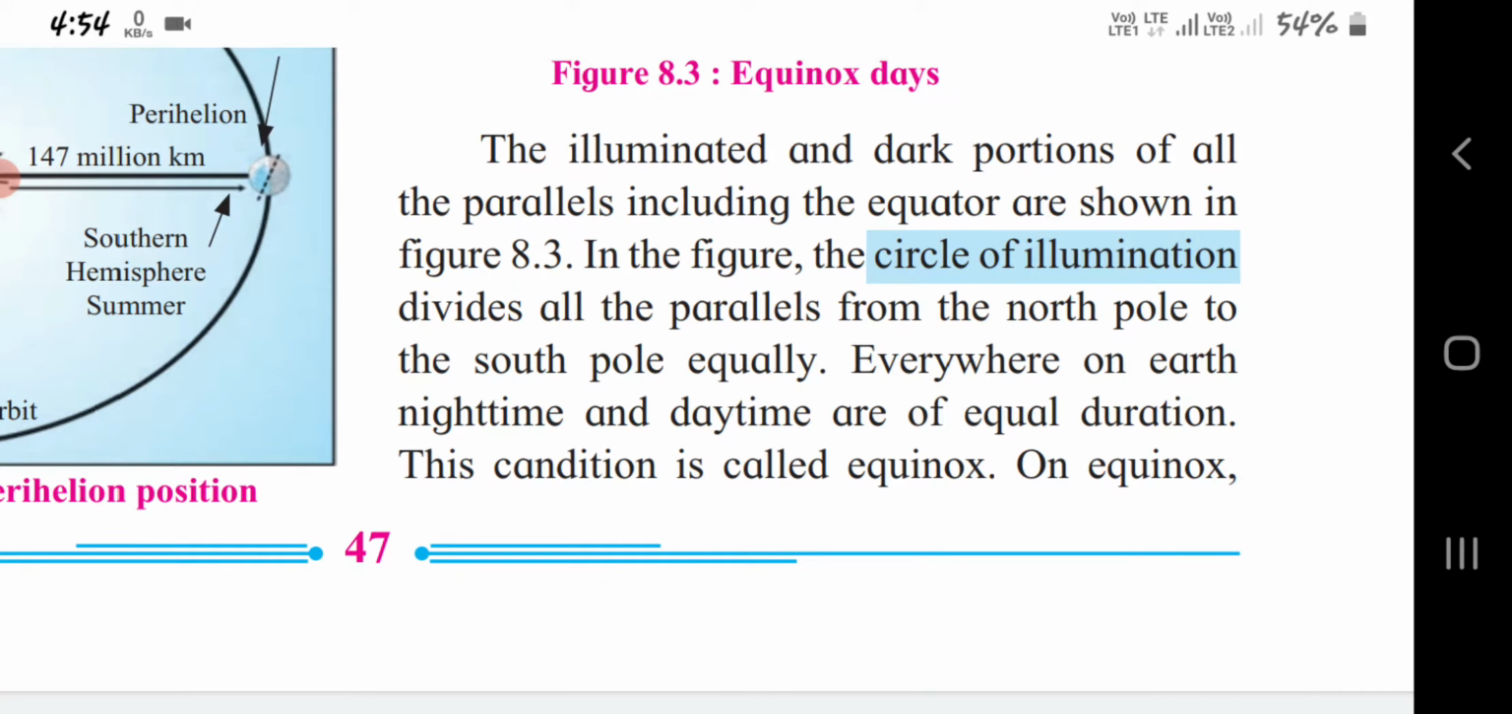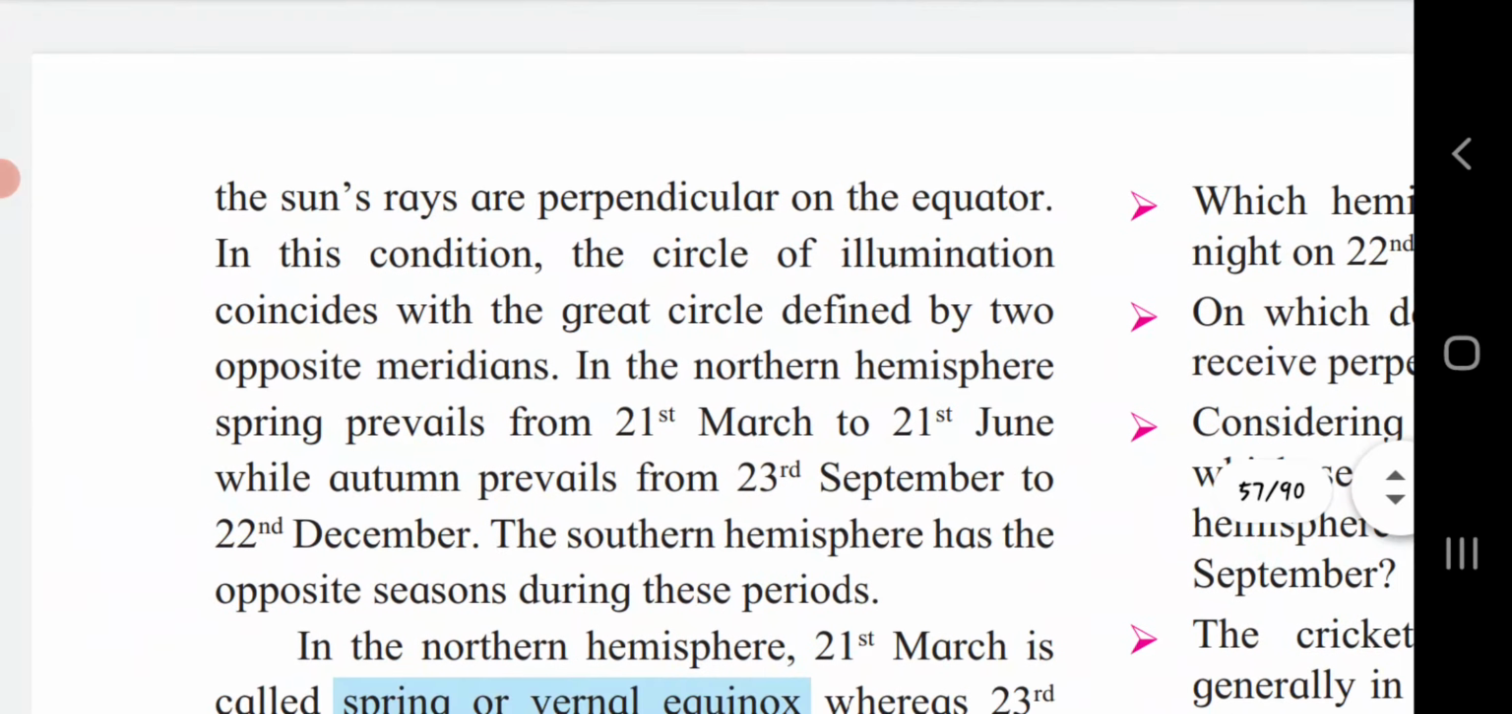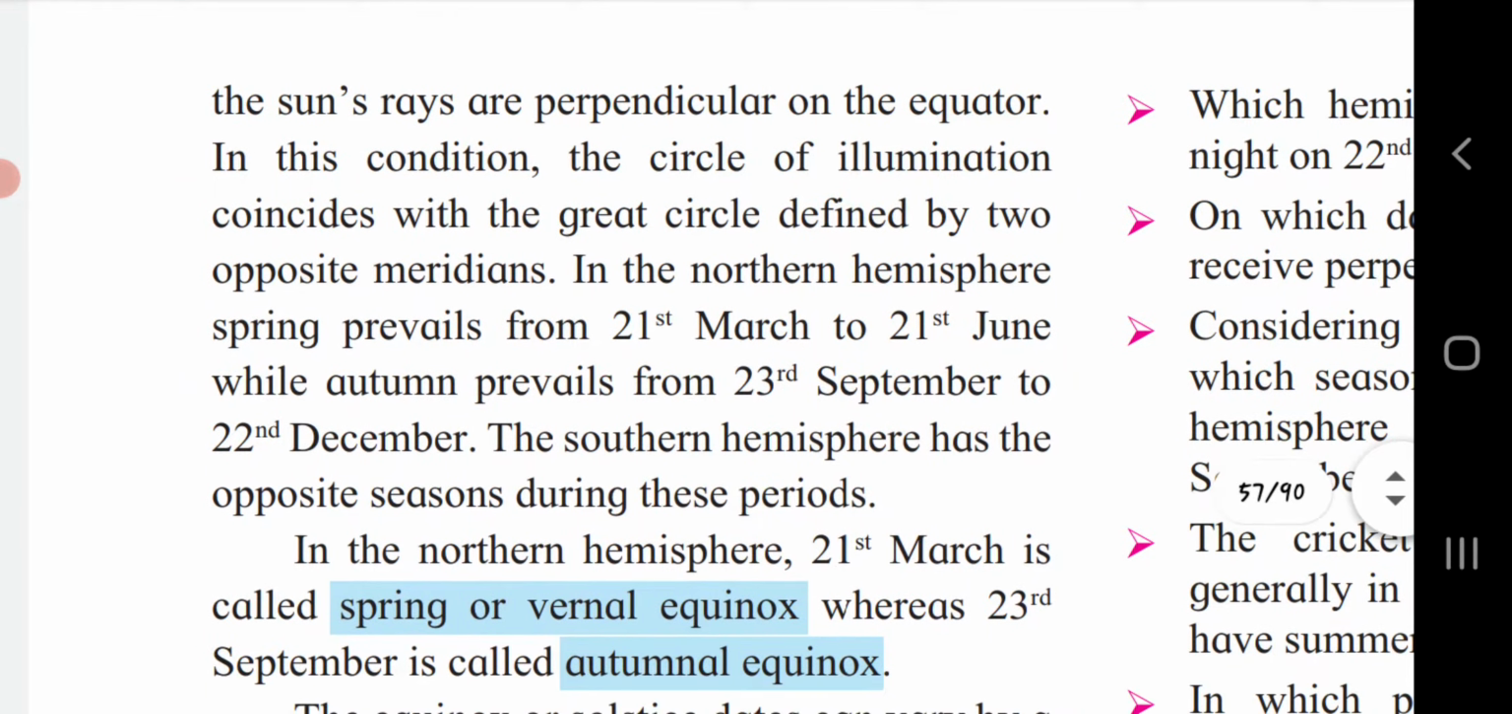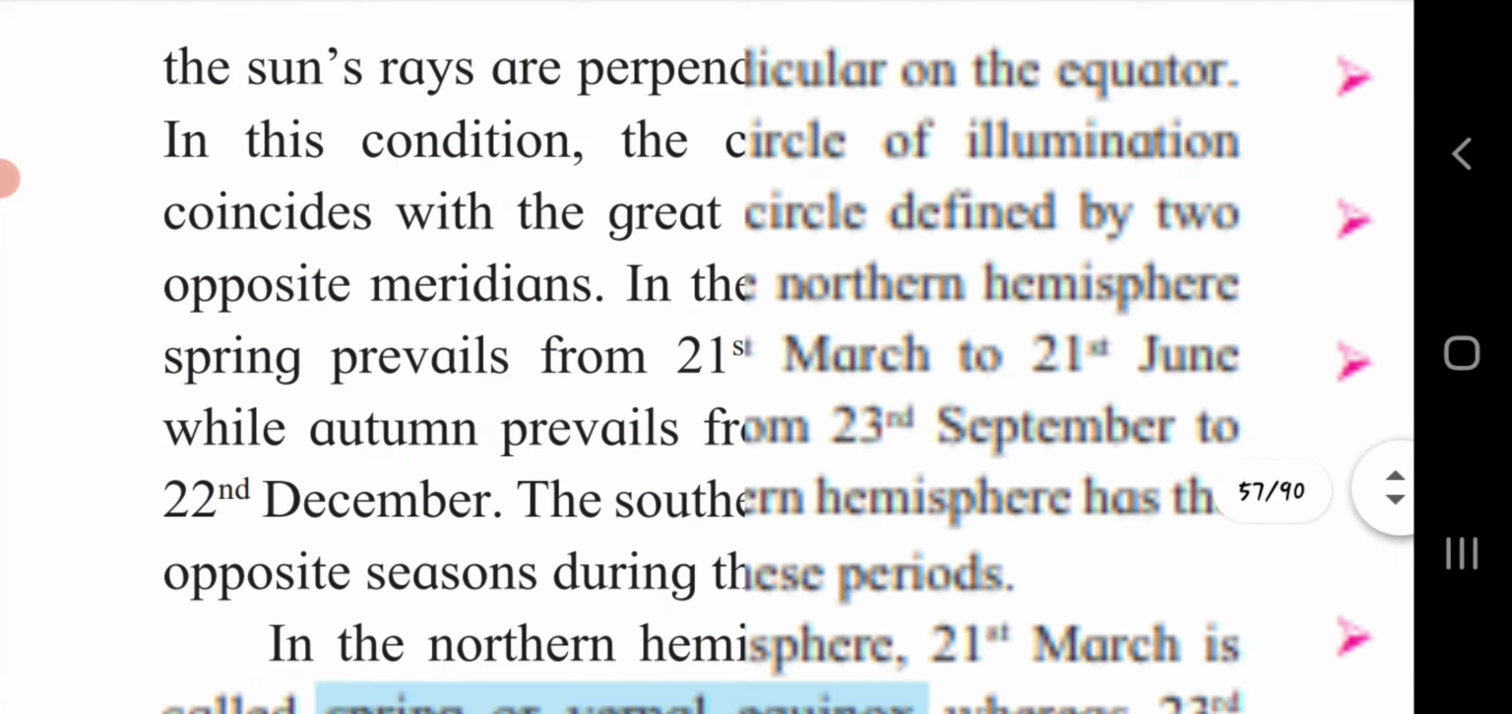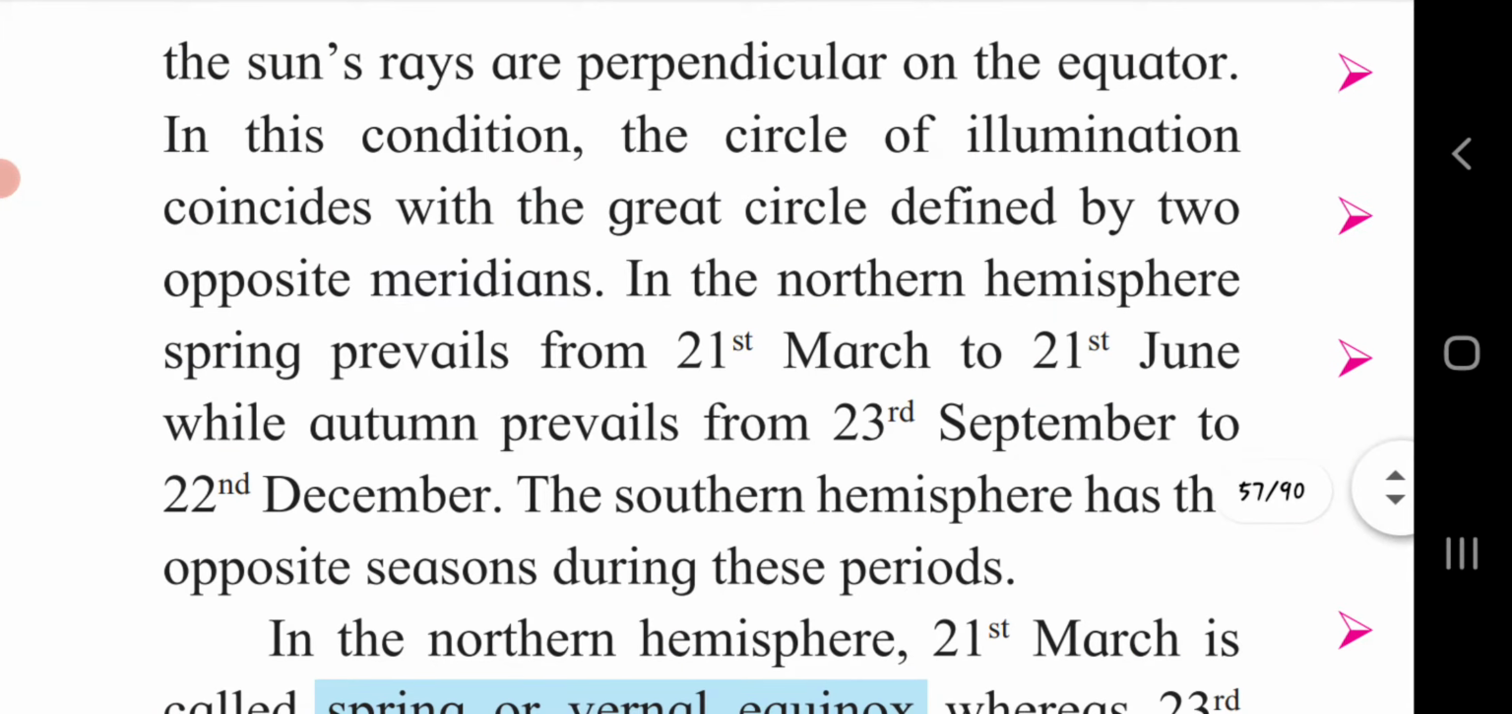On equinox, the sun's rays are perpendicular on the equator. In this condition, the circle of illumination coincides with the great circle defined by two opposite meridians. In the northern hemisphere, spring prevails from 21st March to 21st June, while autumn prevails from 23rd September to 22nd December. So according to the movement of the sun, the seasons keep on changing.